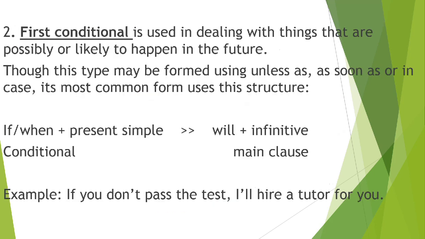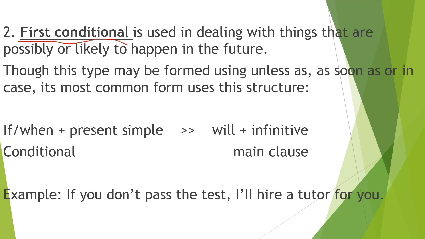Next, moving on to the first conditional. The first conditional is used in dealing with things that are possible or likely to happen in the future.